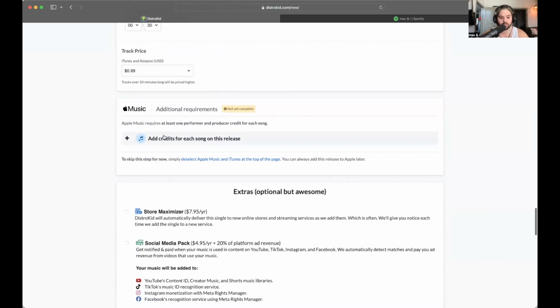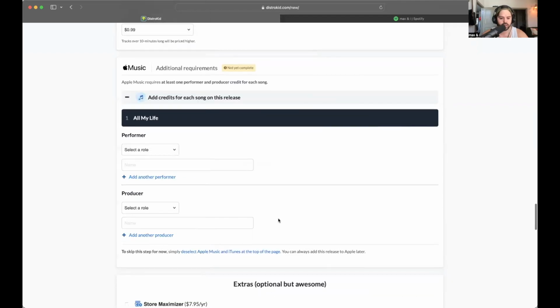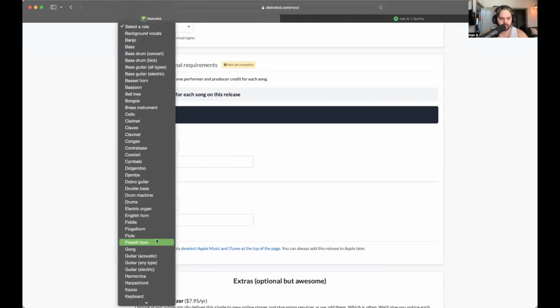I haven't been on DistroKid for quite a while, so add credits for each song on this release. So let's check this out. We'll do it together. Performer. So it looks like this is something I would usually do after the fact once we hit submit on the distribution, but it looks like Apple's having some more requirements prior to distribution. But performer, let's see what they have.